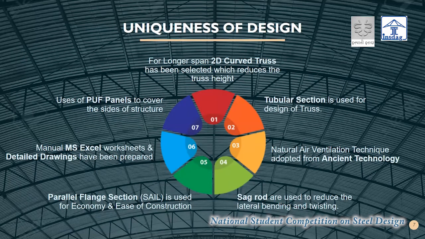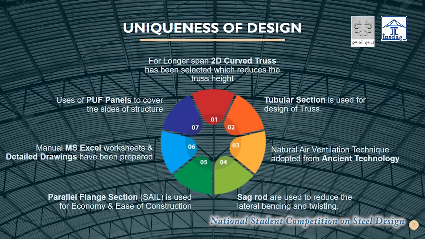A natural air ventilation technique is adopted: the hot and light air passes upwards through the quarantine center building, and the heavy and cold air automatically enters through the duct at the plinth level.